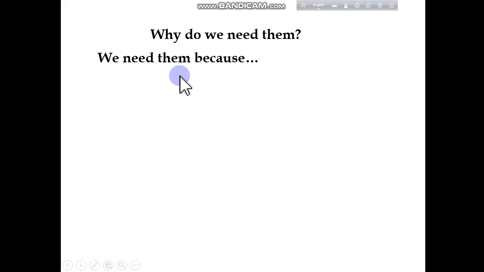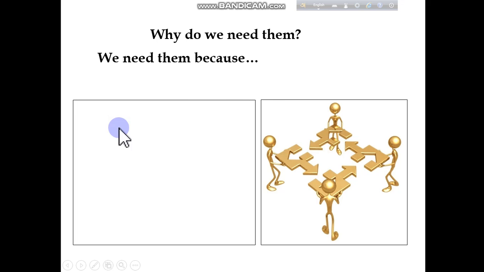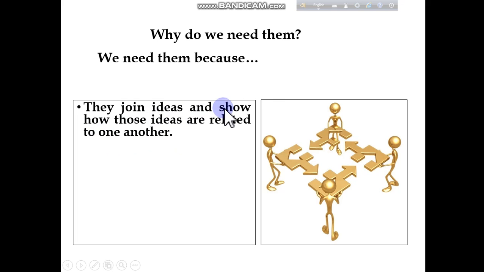Dear students, now the question is why do we need them? Why will we use connectors? I have identified some points I am sharing with you. You just write down. First point is they join ideas and show how those ideas are related to one another.